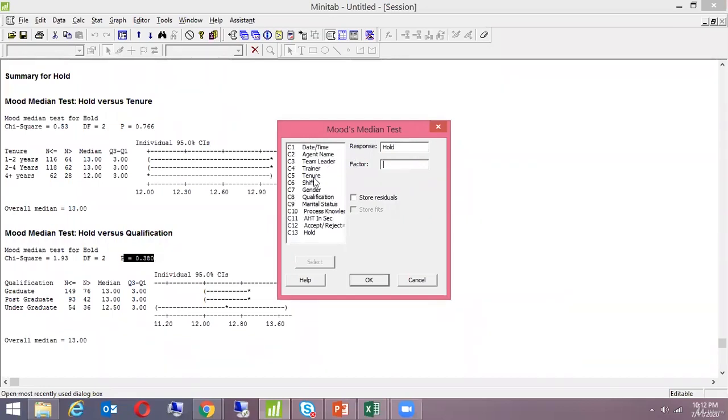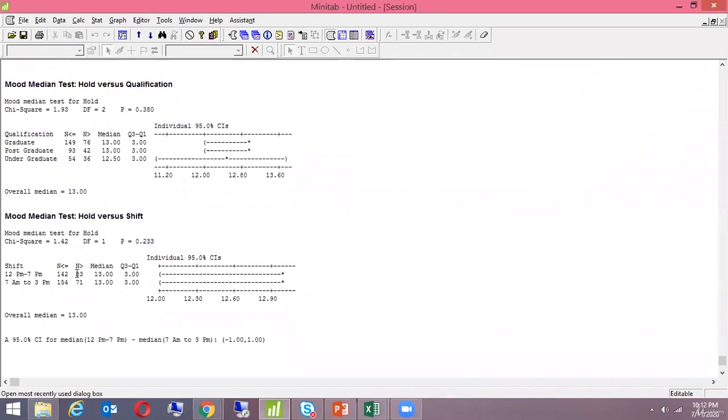Can we try shift once? How many shifts? I think we have 2 shifts, but let's do this. We have only 2 shifts. Oh, but okay, it has still allowed me to do it, but the results are always not correct. But let's look at it for a while.